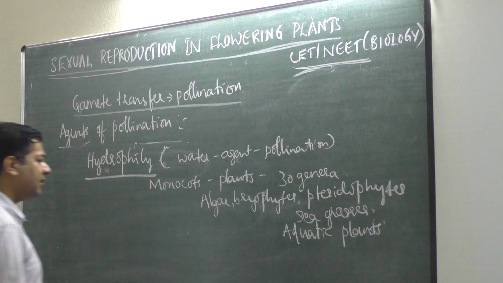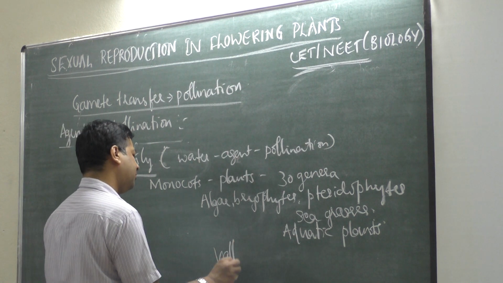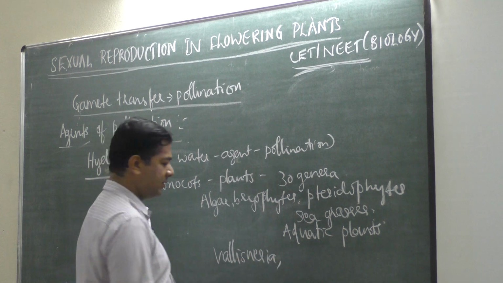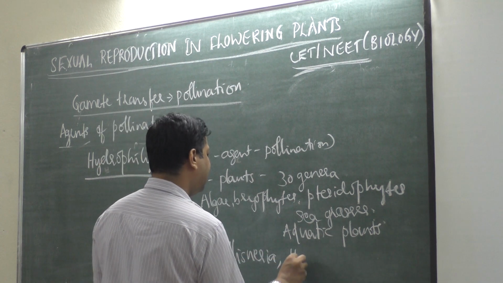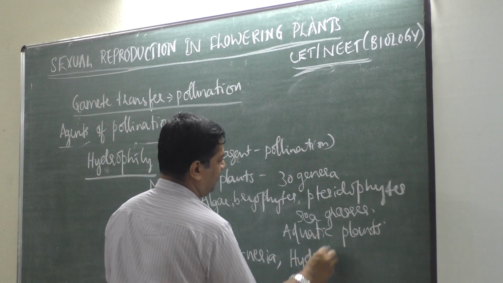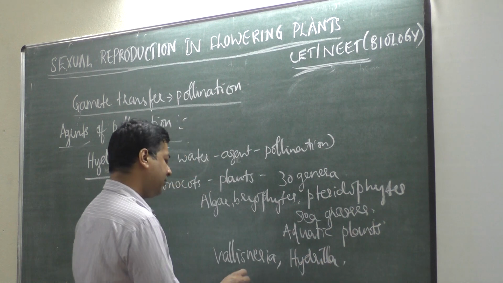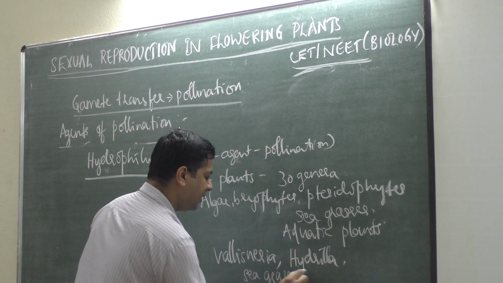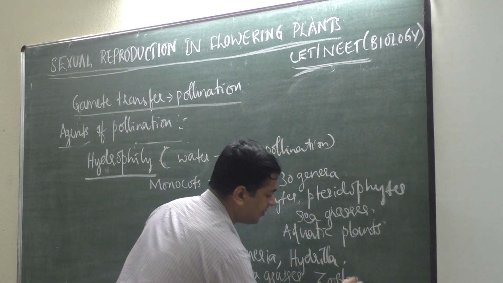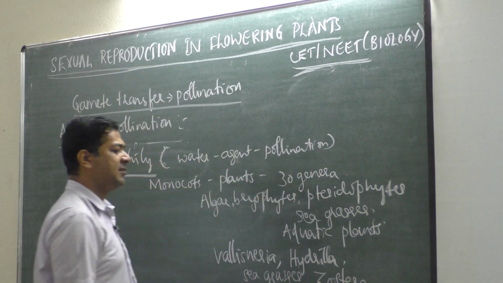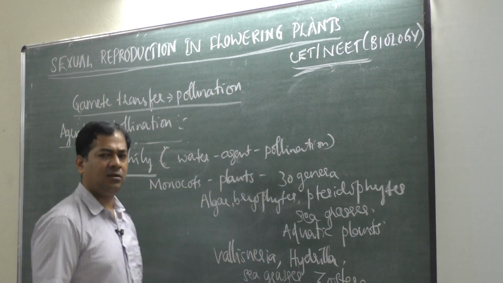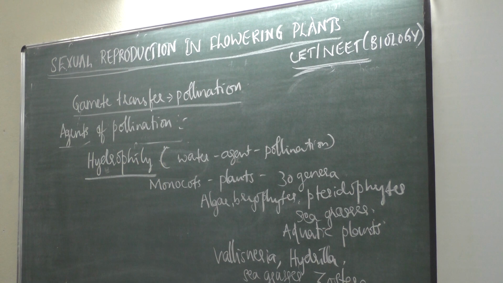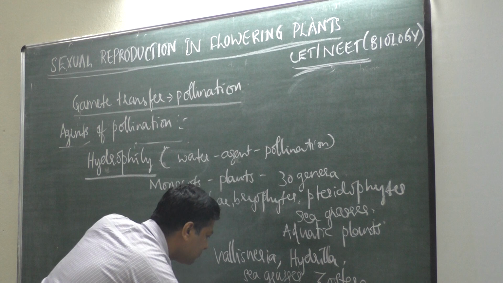Like Vallisneria, Hydrilla, aquatic plants which live in water. Then some sea grasses like Zostera, all these undergo this type of pollination. Then water hyacinth and water lily also.